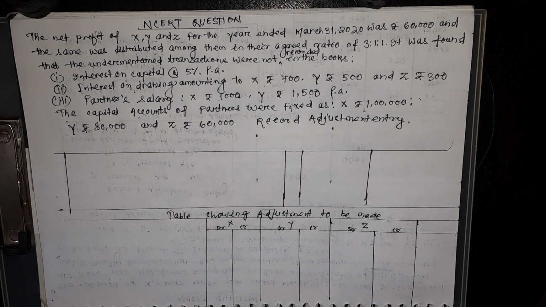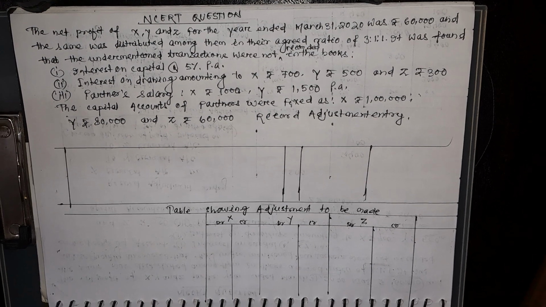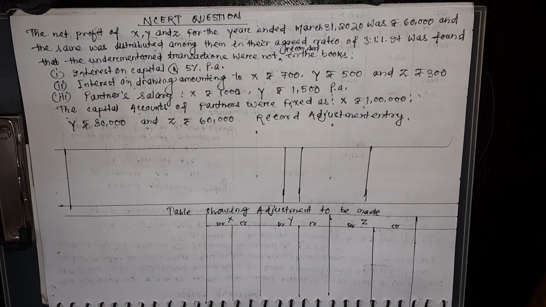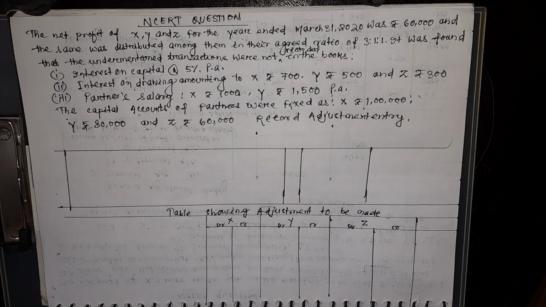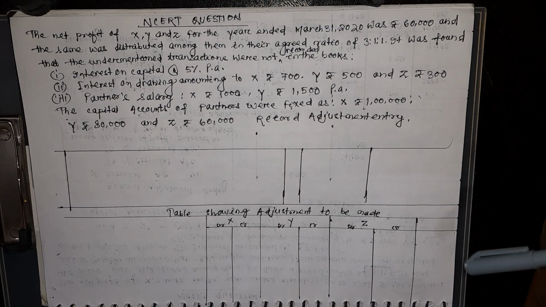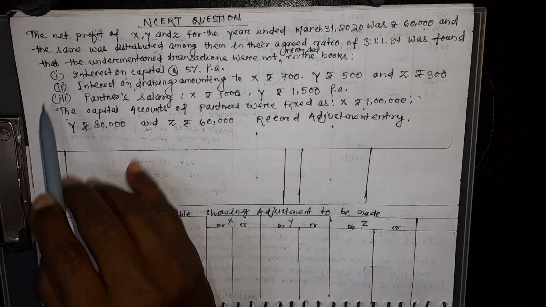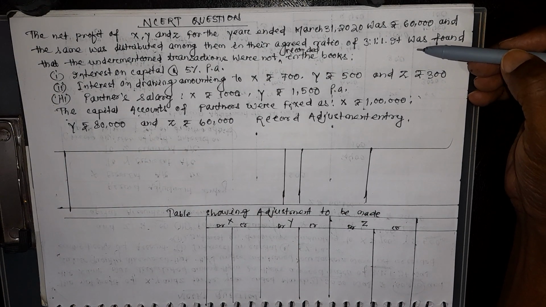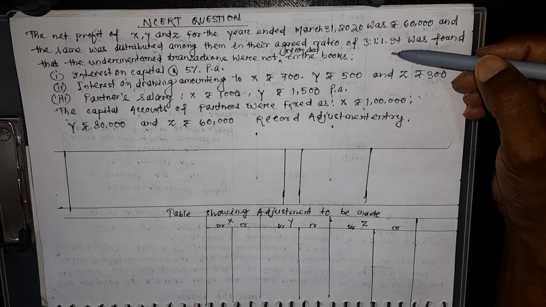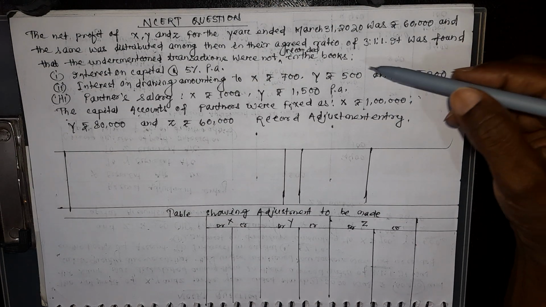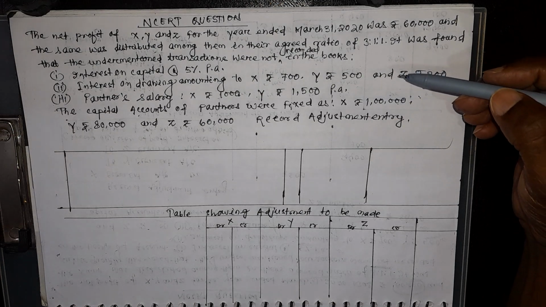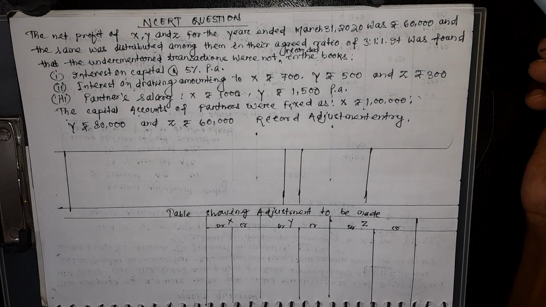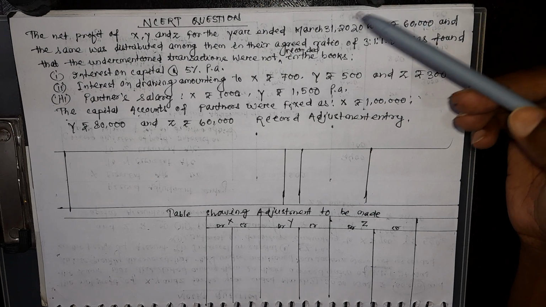Here is one more question about past adjustment. In this question, the profit is distributed without providing interest on capital, salary, and interest on drawing. Let me explain the question first. In past adjustment, remember one thing: read the question carefully. According to the information provided in the question, you have to solve it. So let me explain first, then I will solve it.